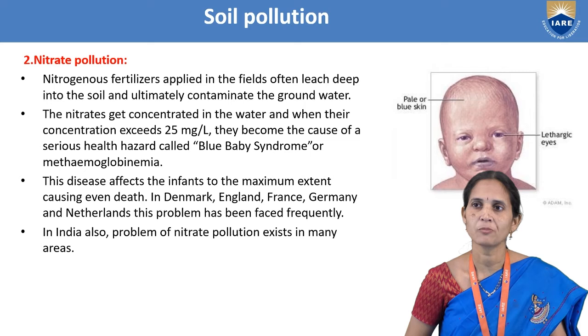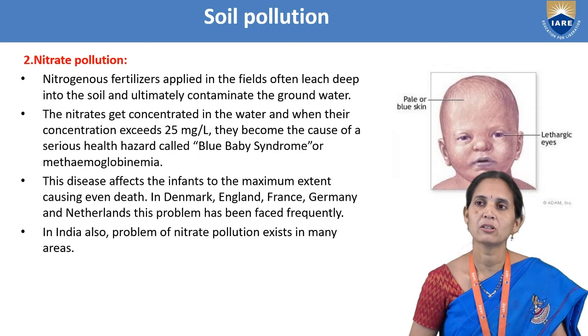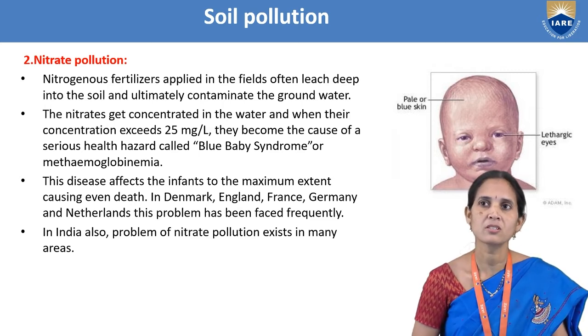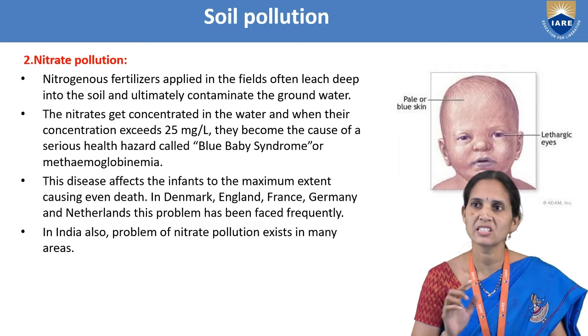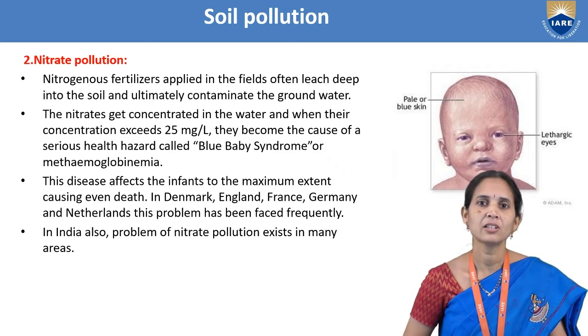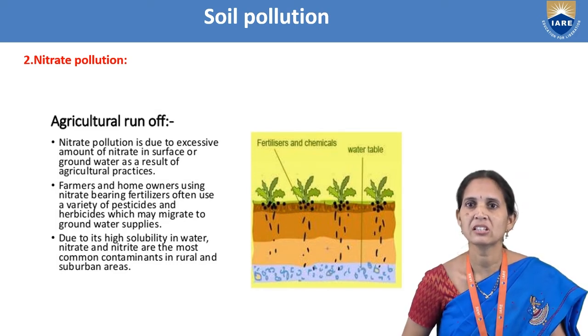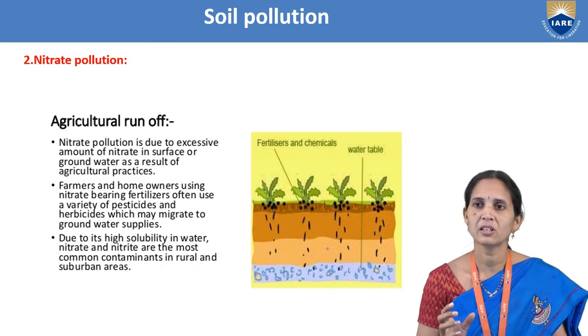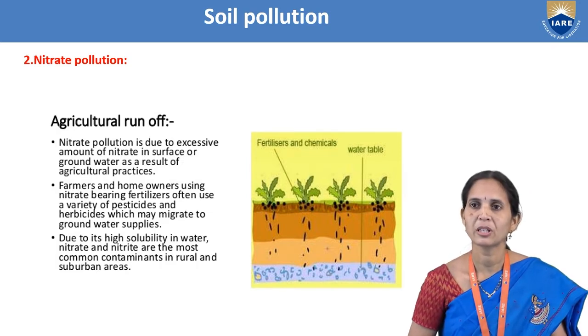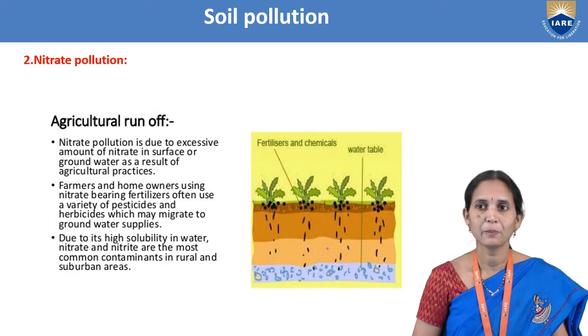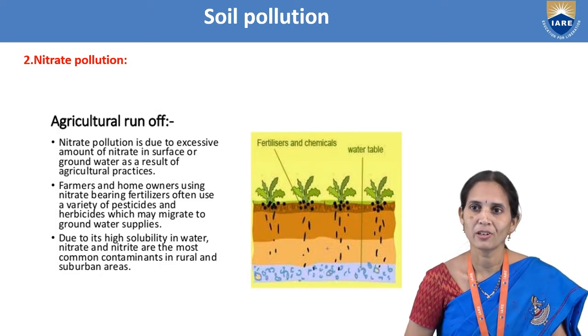In this diagram we can see the baby. How can we see that a particular baby is getting blue baby syndrome? We can see blue skin, the skin color changes to blue, and the eyes look lethargic, and the lips have also turned blue. In this diagram we can also see how the nitrogenous chemicals enter deep into the soil and then into the water bodies, causing blue baby syndrome.